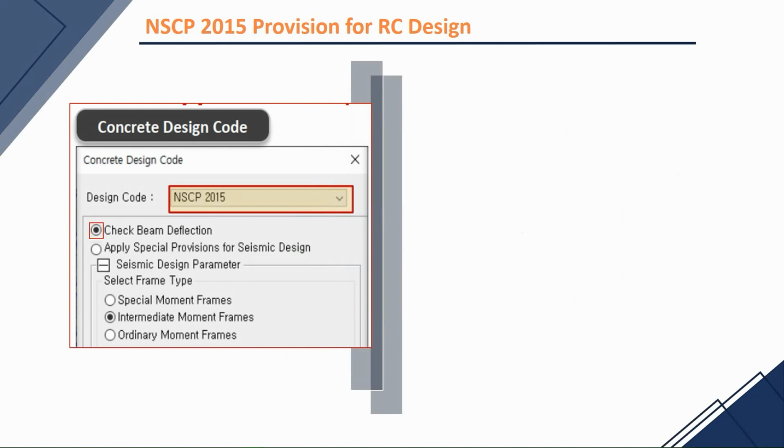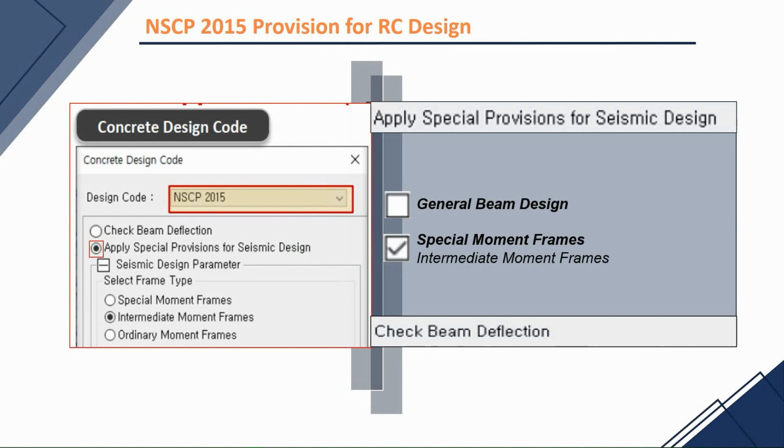We have the option to check the beam deflection. We also have the option to consider the special provisions for seismic design and to select which frame type we could use. It could be a special moment frame, intermediate moment frame, and ordinary moment frame. These options have their own design calculations according to the code. And later, I will show you the program interface of this and their reference in NSCP 2015.